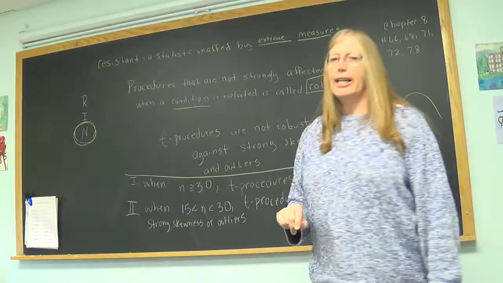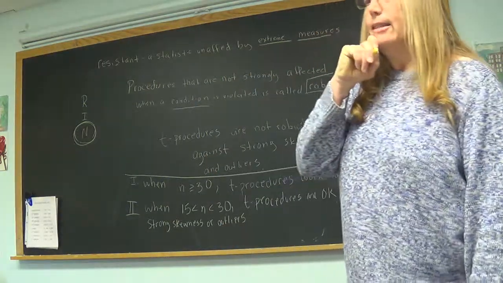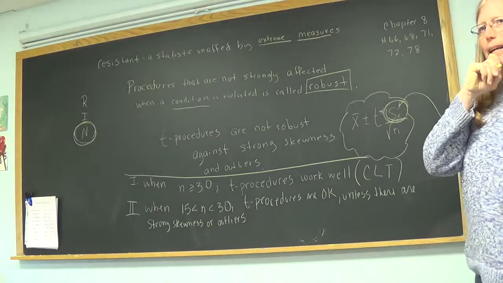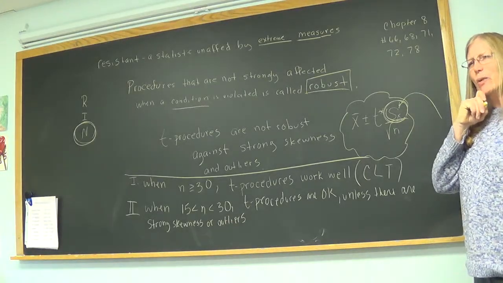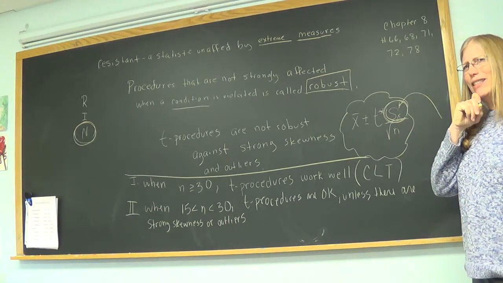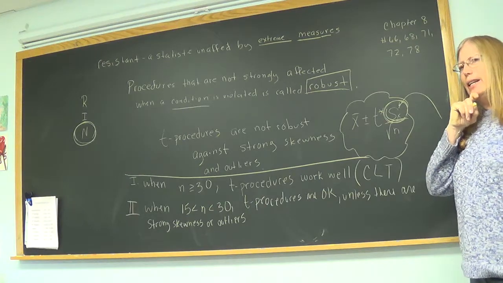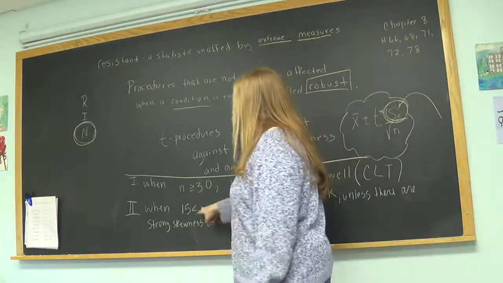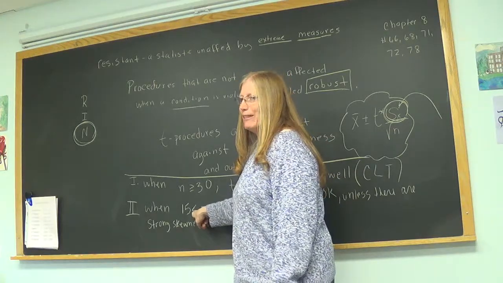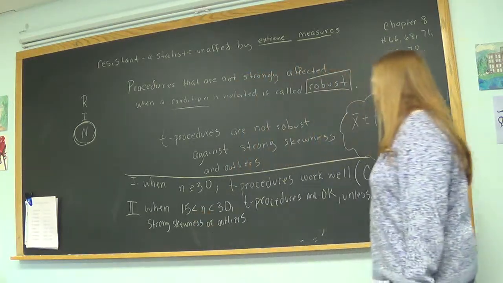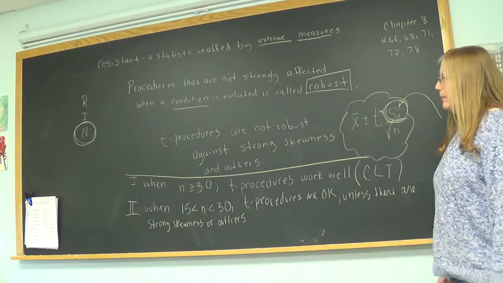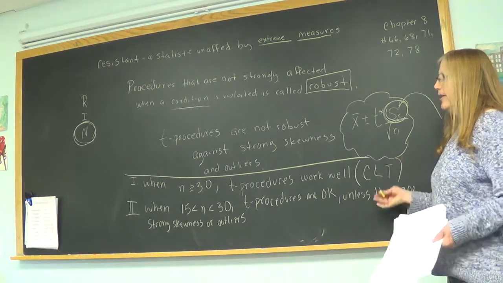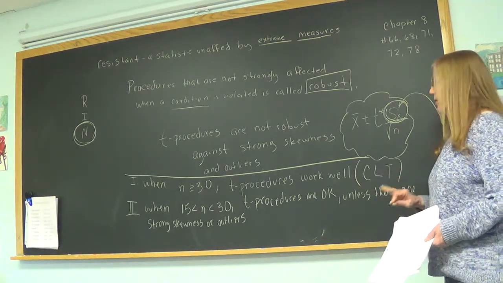Ryan, what was that again on that one we did with the gas device? Was it you who told me? What was n? 15. So it's not quite in this group, but it did allow us to use T procedures because when we looked at all that data, there was not strong skewness or outliers.